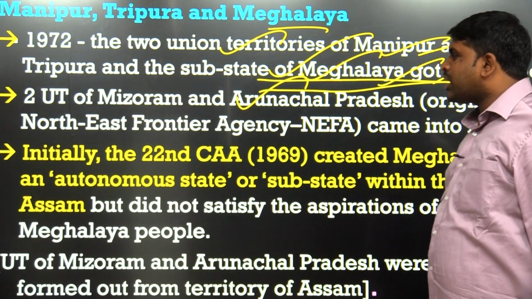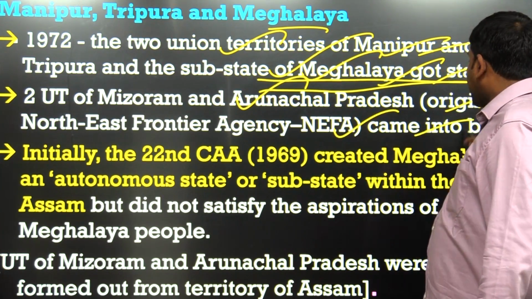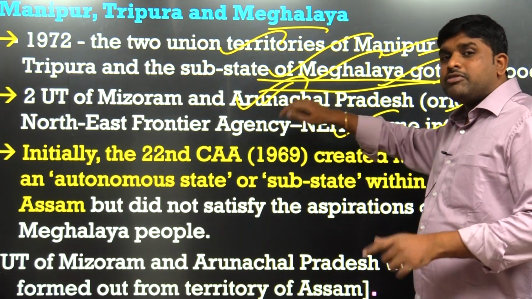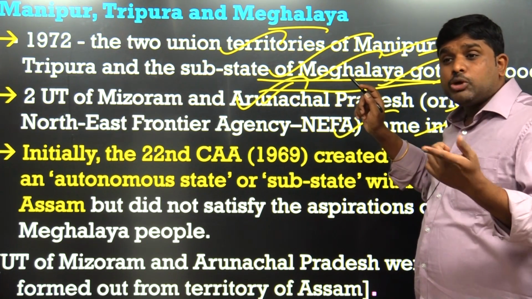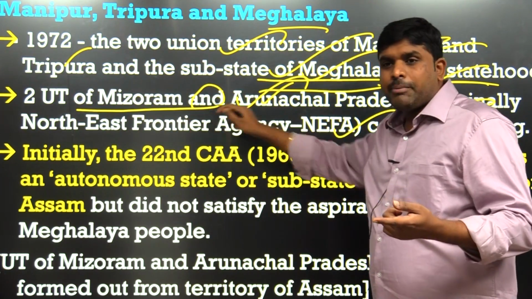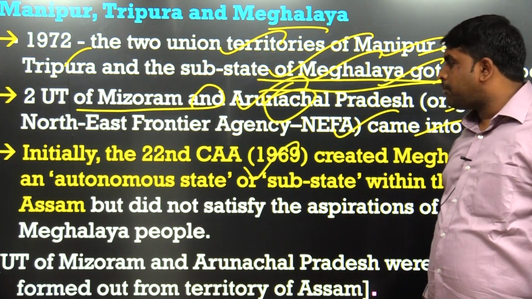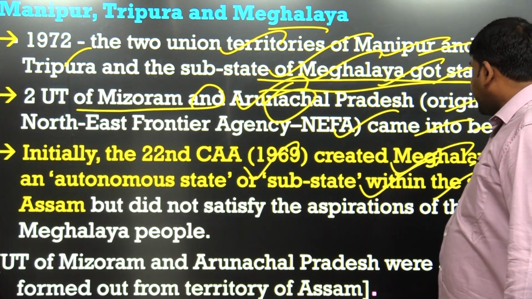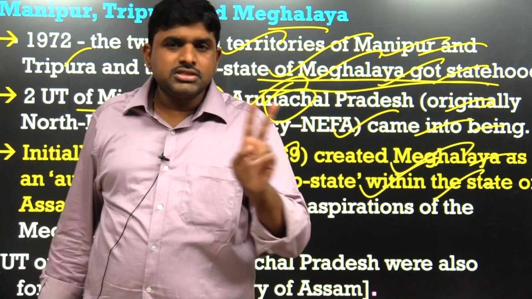Two UTs, Mizoram and Arunachal Pradesh, originally the Northeastern Frontier Agency, came into being. Two other new states came into existence. These two UTs, which were earlier part of the Northeastern Frontier area, also became independent states in 1972: Mizoram and Arunachal Pradesh. Initially, the 22nd Constitutional Amendment Act created Meghalaya as an autonomous state or substate within the state of Assam. Means it can be a substate or autonomous state.